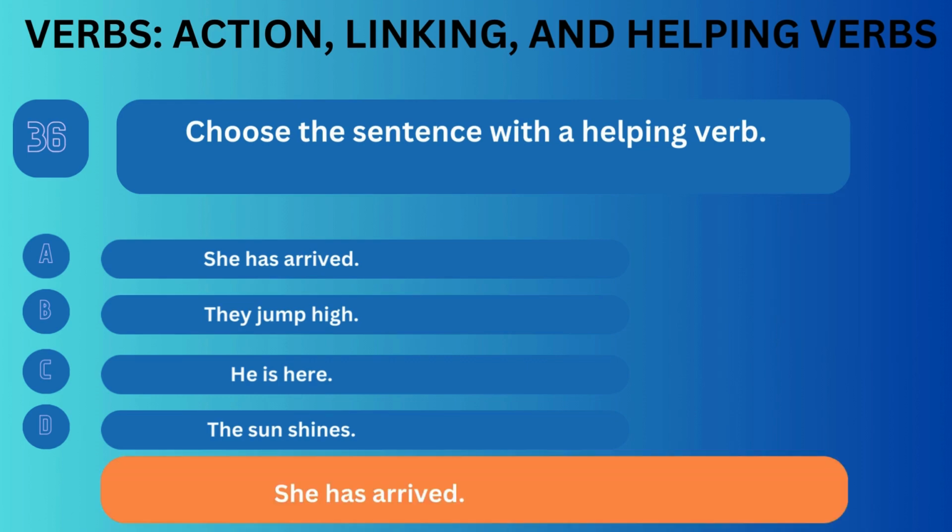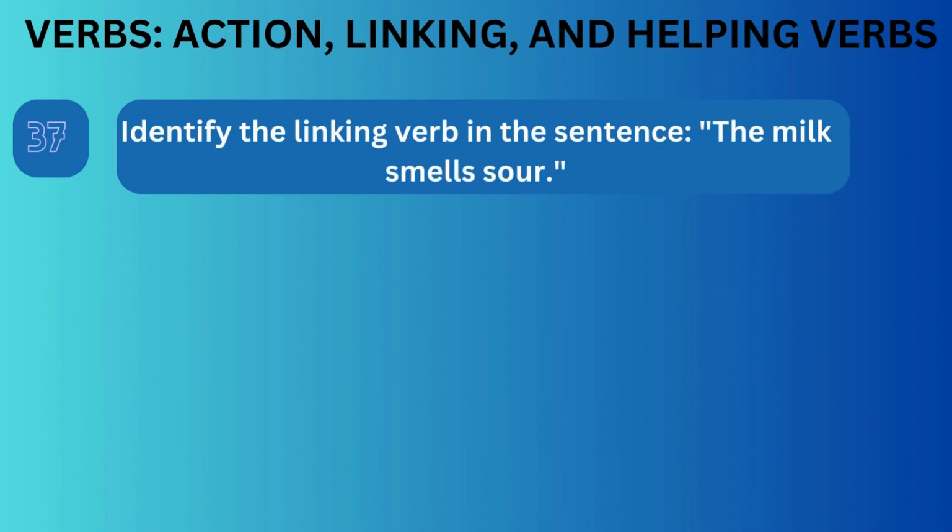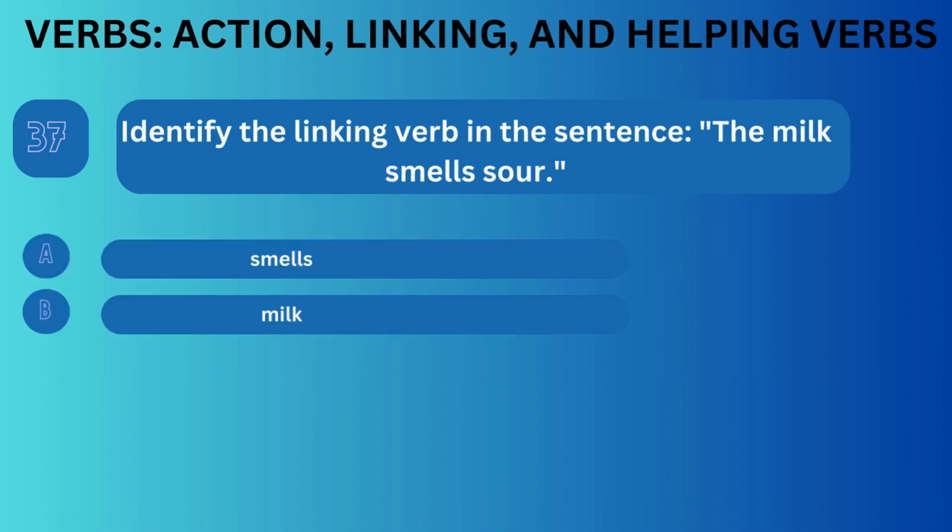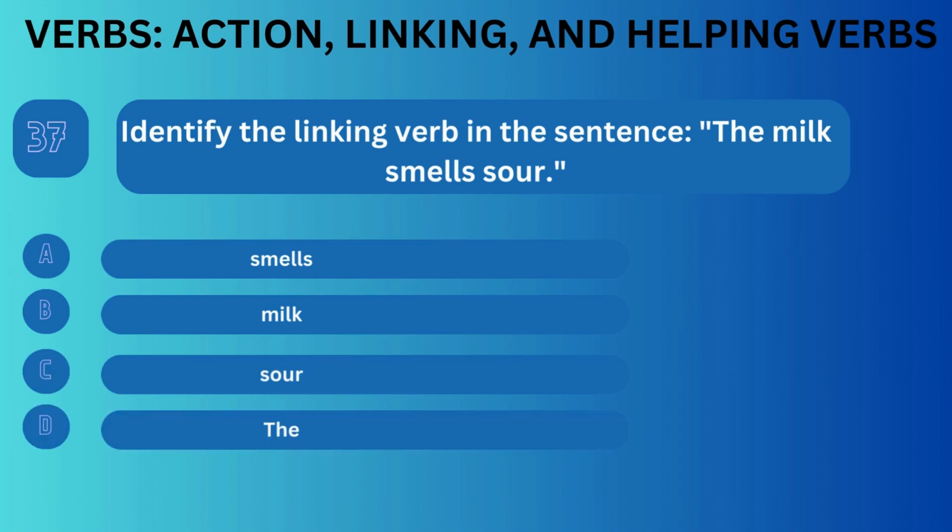Correct answer is A. Question number 37. Identify the linking verb in the sentence. The milk smells sour. Option A, smells. Option B, milk. Option C, sour. Option D, the.